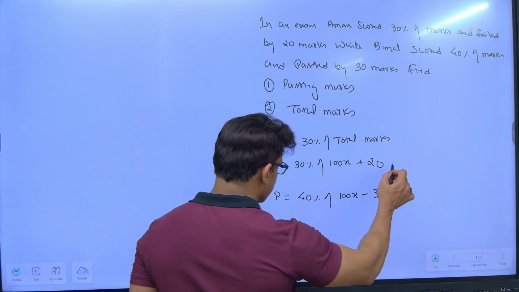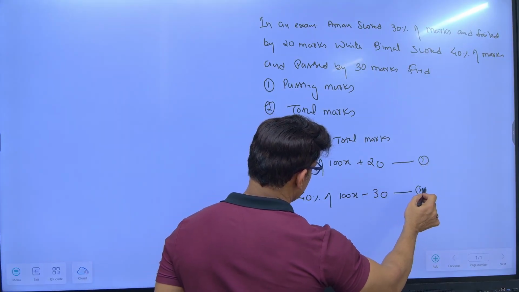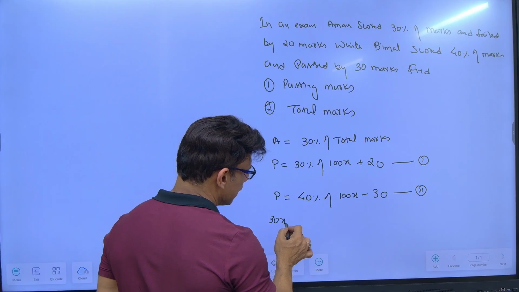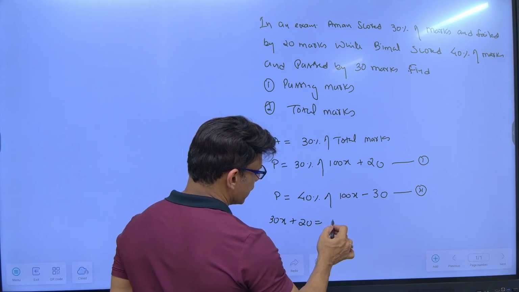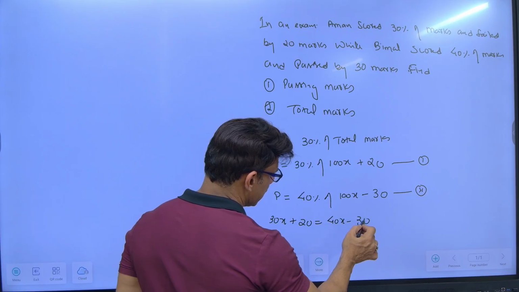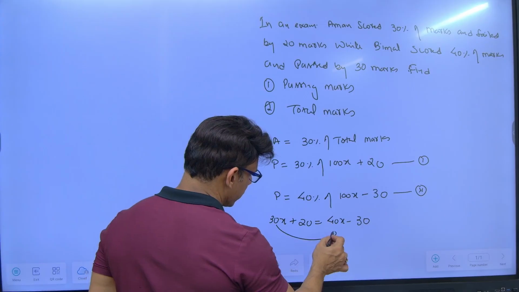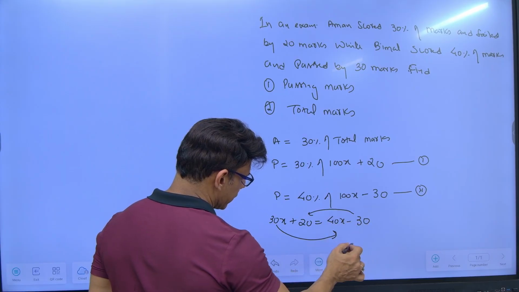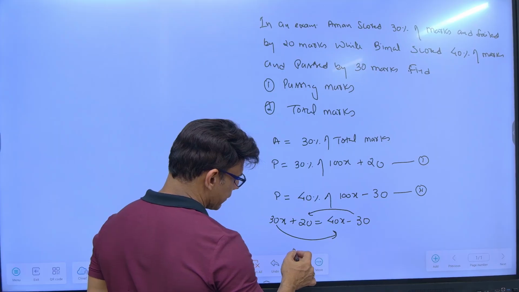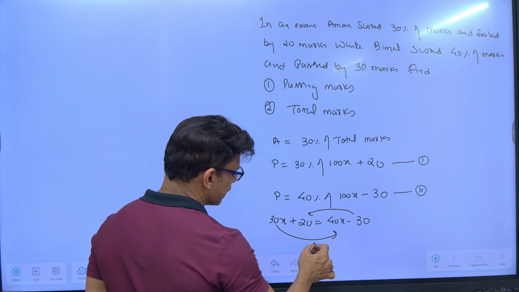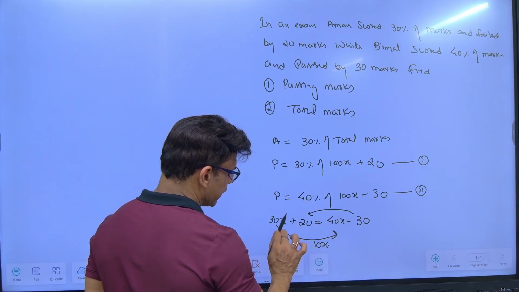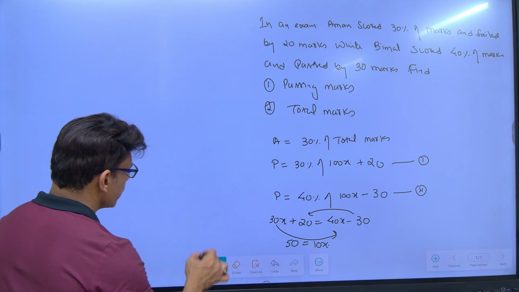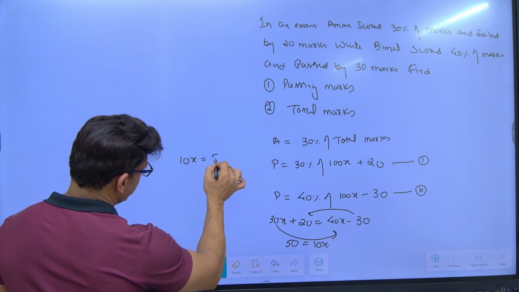So I can write this as equation 1 and equation 2 and equate them. So 30% of 100x will be equal to 30x plus 20. And 40% of 100x is 40x minus 30. Take this 30 to this side and bring this here. So this 30x will go to that side. So this is 40x minus 30x, which is 10x, right? So 10x here. And minus 30 will come to this side. So 20 plus 30, 50. So can we say 10x is equal to 50?